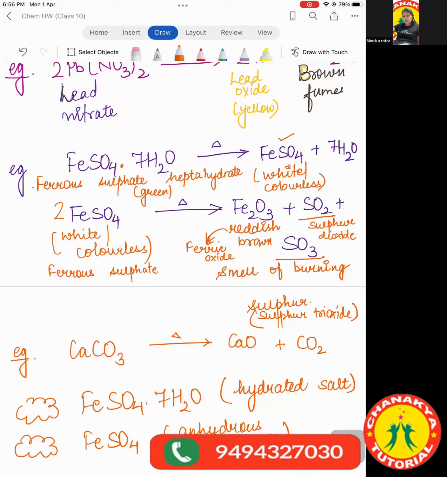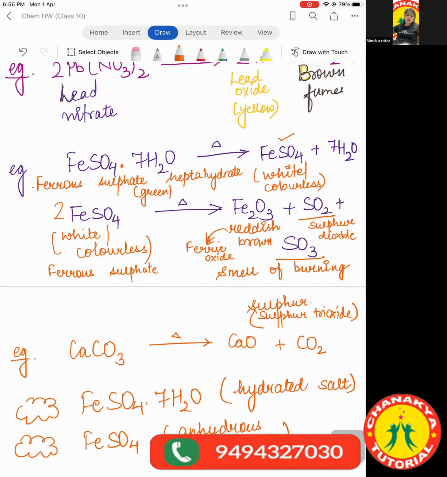But for now, you should know a little, because sometimes the question might ask that the hydrated green colored salt formed an anhydrous white colored salt, which on further heating formed a reddish brown compound. So you have to write the entire reaction.